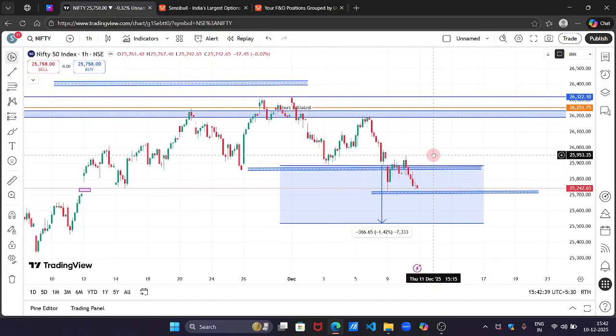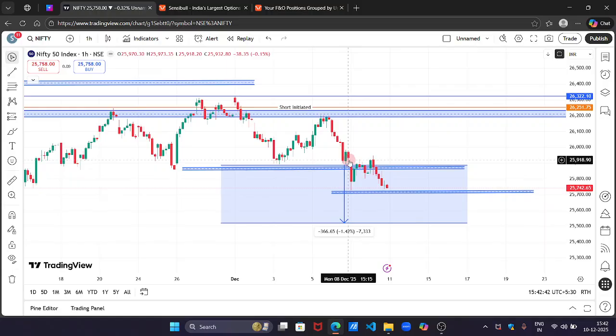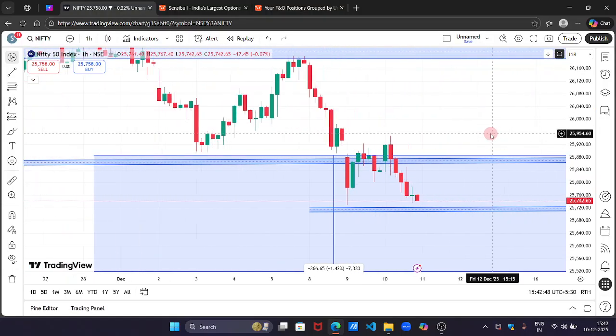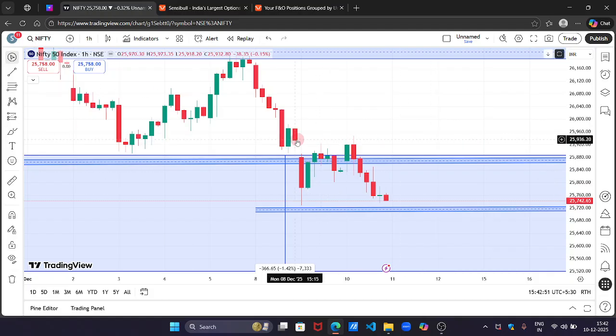So probably what happened today was that it was trying to fill this gap. This gap was still pending, if you see, right? So the gap was from here. The closing was here, and yesterday the price went till this. Still there was a little gap pending, and the gaps would act as a resistance. This gap also acted as a resistance. Now there was still a little gap pending. This also acted as a resistance, and it went into this resistance and all the way came down to this level.